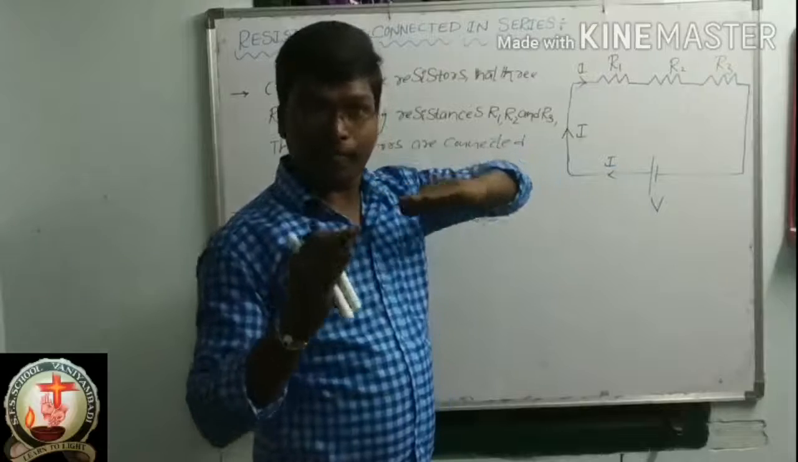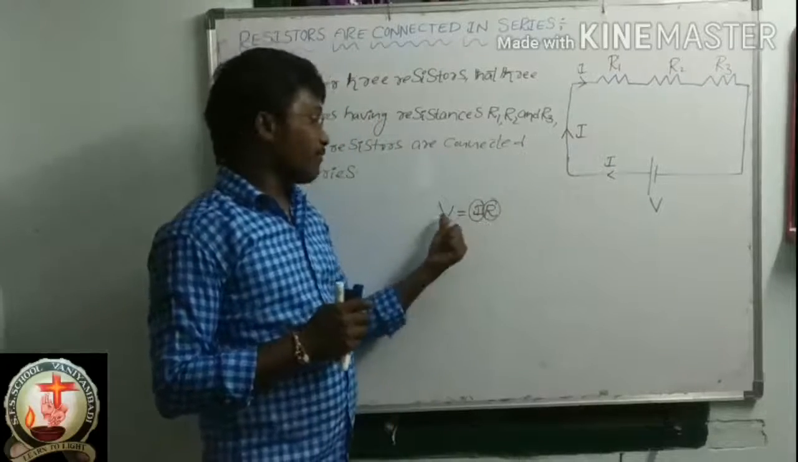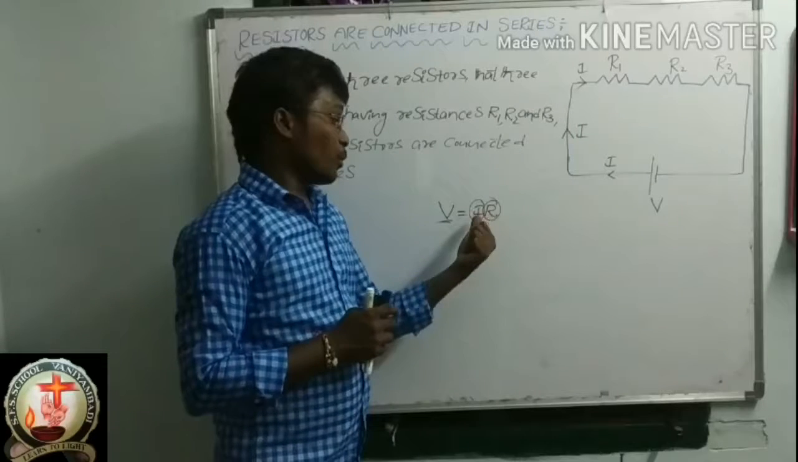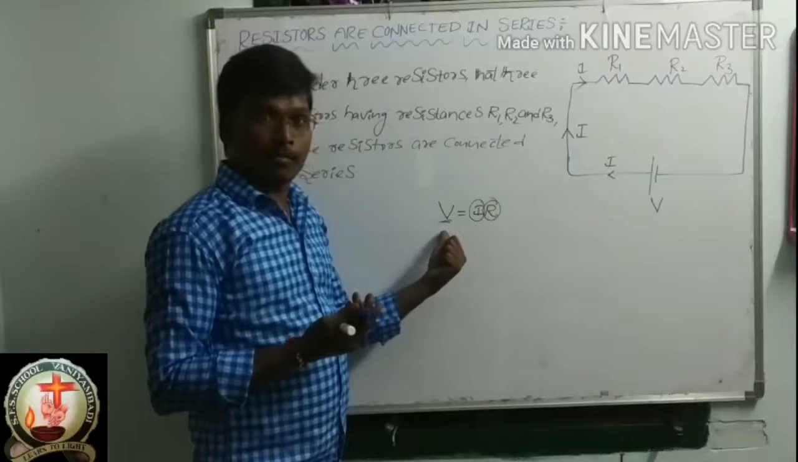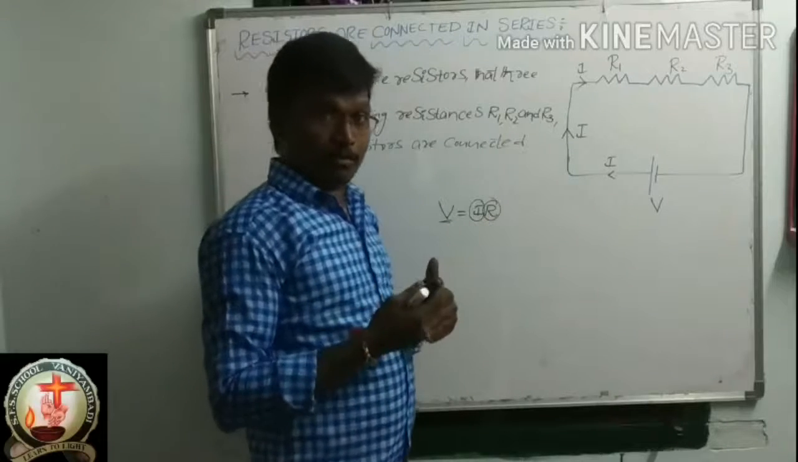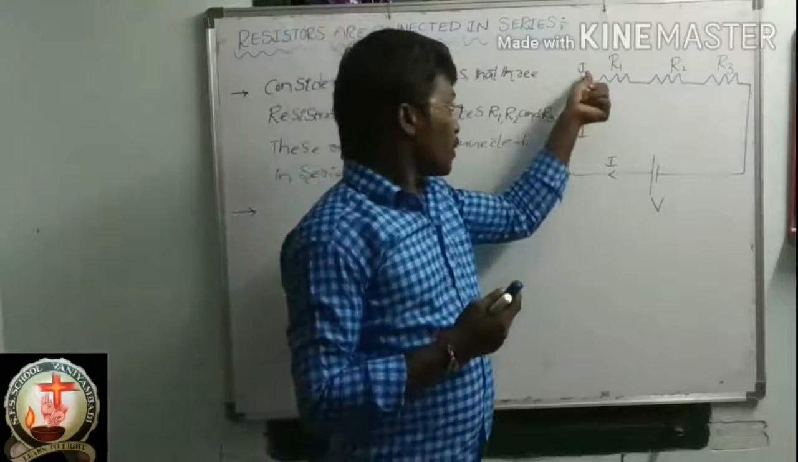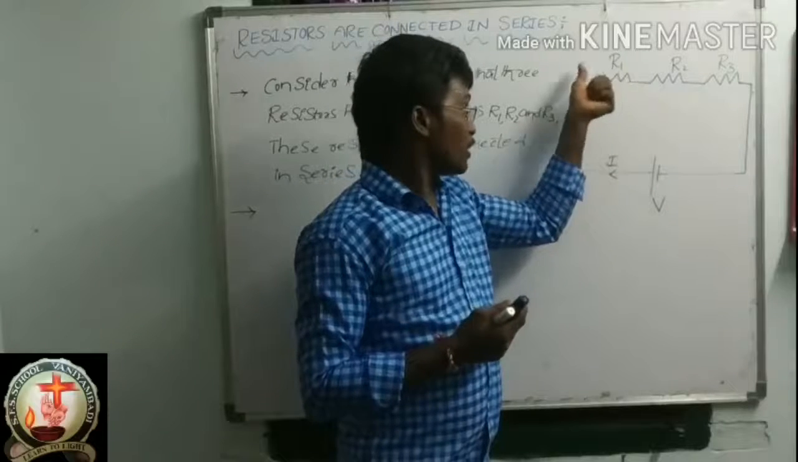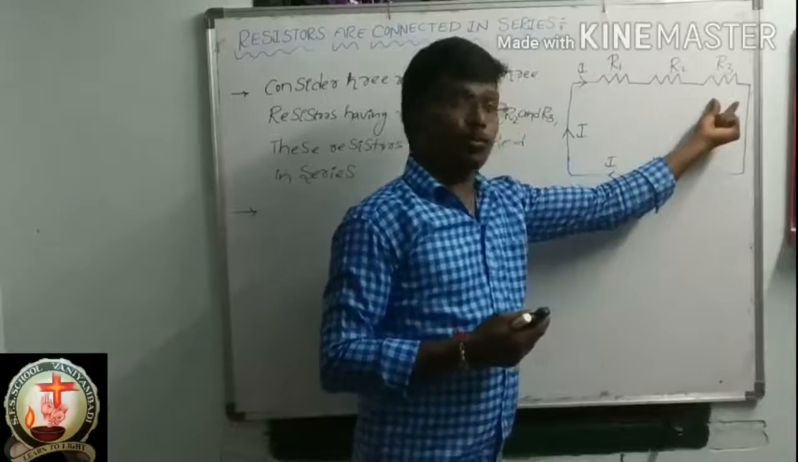Please listen carefully. According to Ohm's law, V is equal to IR. Here V means potential difference, I means current, R means resistance. So the product of current and resistance is nothing but potential difference. What I am going to convey is that the product of current and resistance is potential difference.